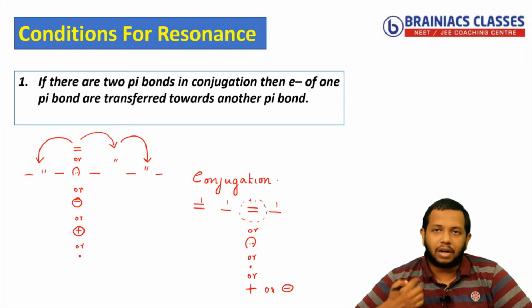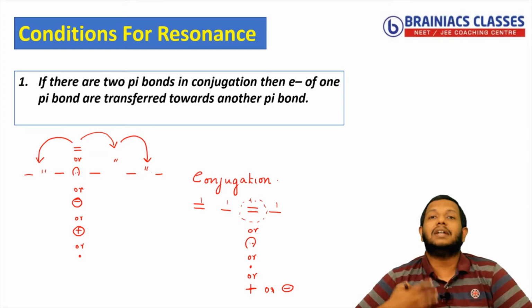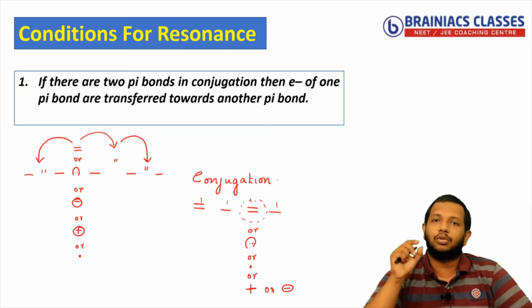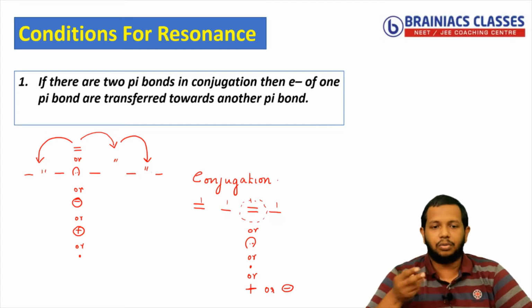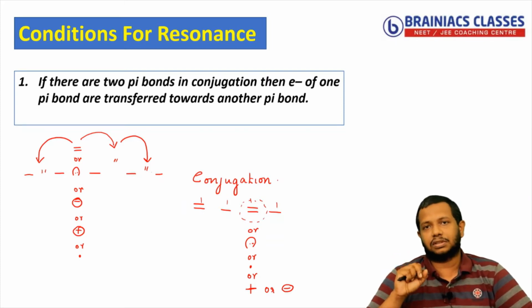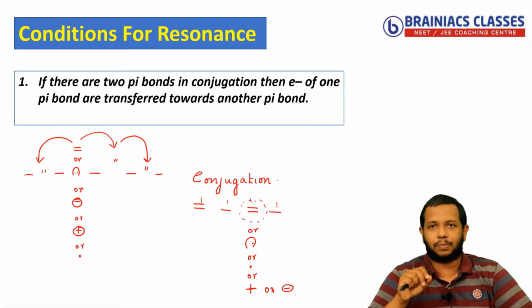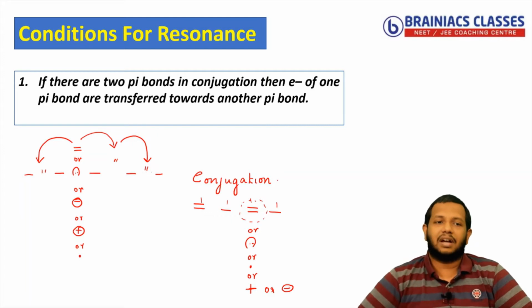Now next what I am going to explain here is conditions for resonance. That means how to draw resonating structures, or if there is something like this present, then how will you draw resonating structures, or what are the rules to draw for that. That's what I am going to explain next with the conditions of resonance. Okay, I hope this is clear for you. So let me rub it.